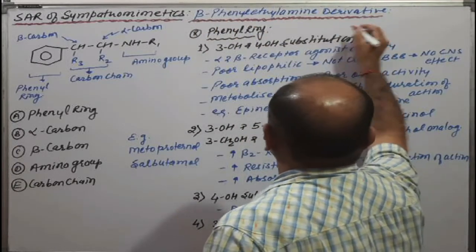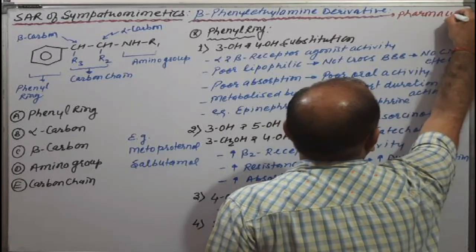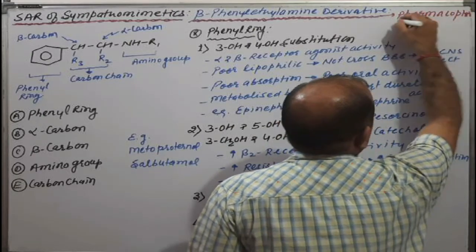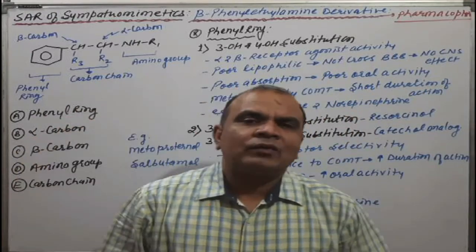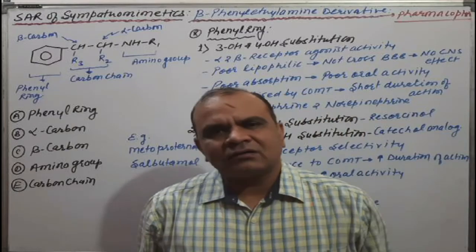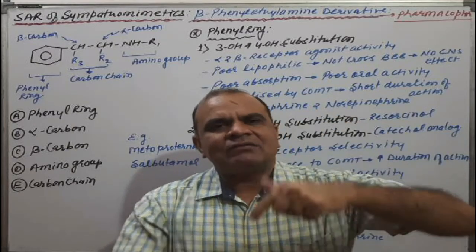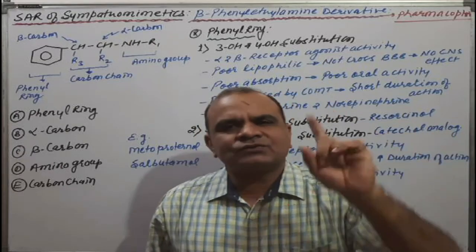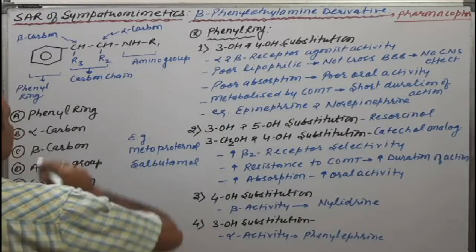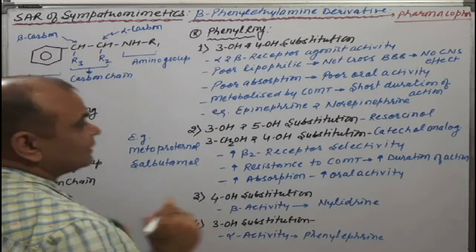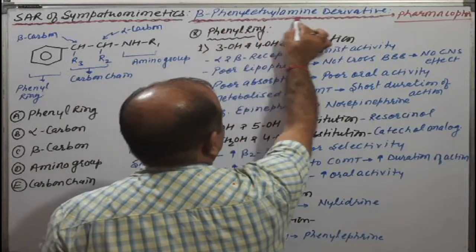Then what is the pharmacophore? Pharmacophore is the minimum requirement for a particular receptor to interact with the receptor and have a pharmacological action. Try to understand that for the sympathomimetics, the minimum requirement is beta phenyl ethyl amine.